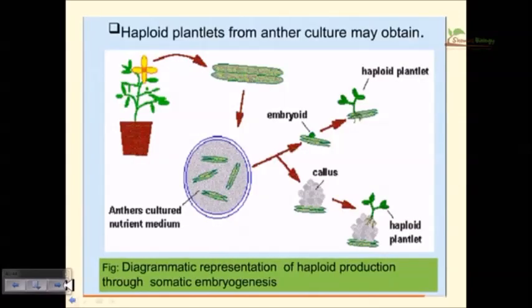Okay. So here, this is the diagrammatic presentation of haploid production through somatic embryogenesis, as you can see, through anther culture. So you take the anther and put the anthers into the nutrient media. The anther will start to grow and produce the embryo. Now we take the embryo and we produce the cell. We can go through two measures. Either these anthers directly produce embryos, or sometimes the anther can produce callus. Now if they produce callus, we go through the indirect mode of embryogenesis. If we directly produce the embryos, we go through the direct mode of embryogenesis.